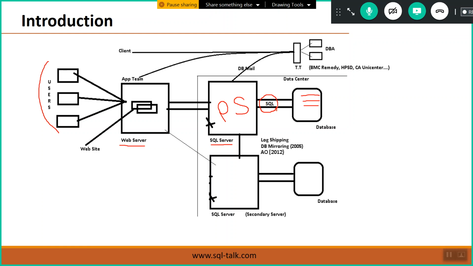Right. So remember, SQL Server and SQL are both different. SQL Server is an RDBMS product, whereas SQL is a common database language supported by every RDBMS. So check here. This is my production server. This is my production database where the users are working right now.